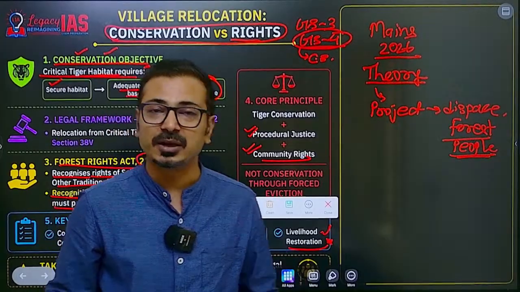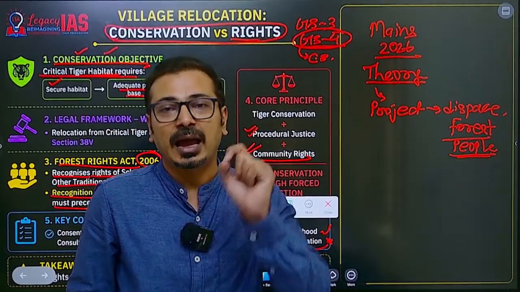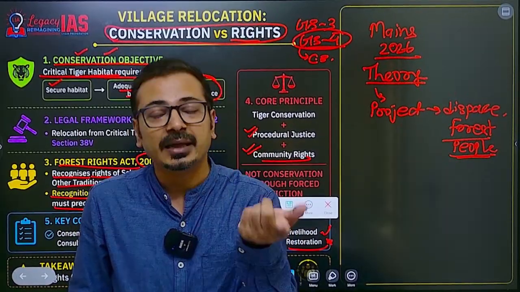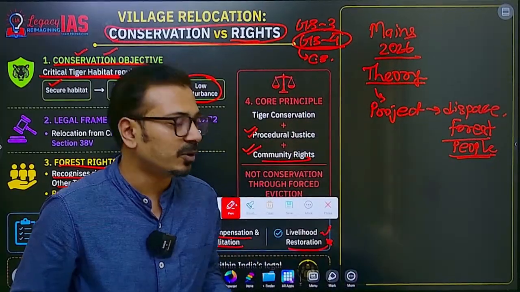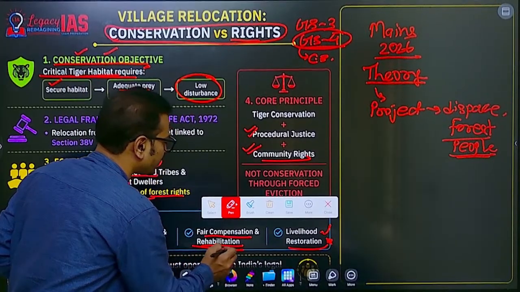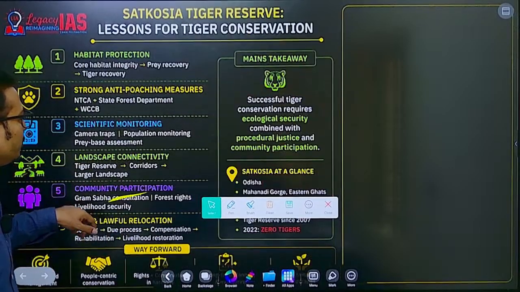Why? These forest dwellers and tribal people are dependent on that particular forest, and if relocation is to take place, then alternate livelihood opportunities should also be ensured. Then only does effective rehabilitation take place. This is the basics from the mains perspective you should know.